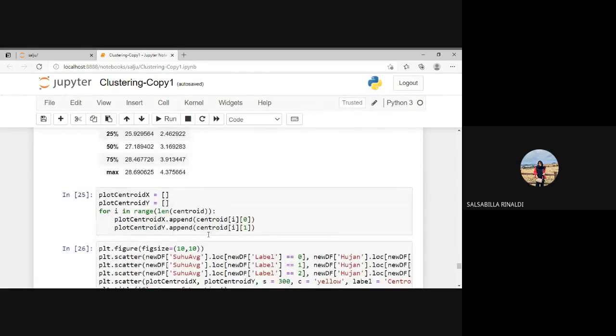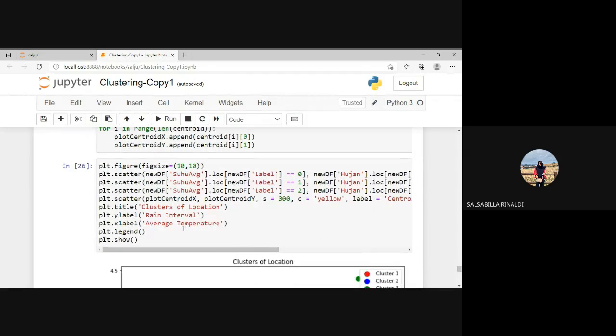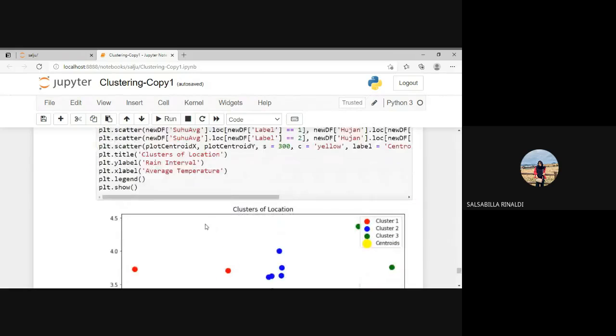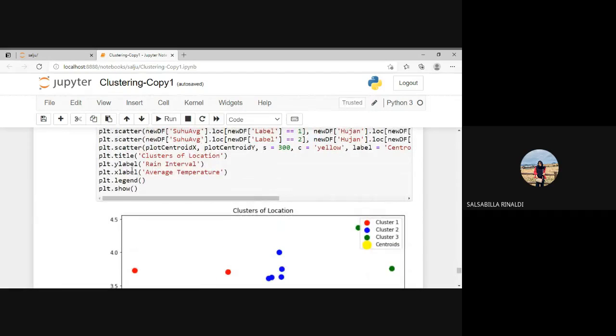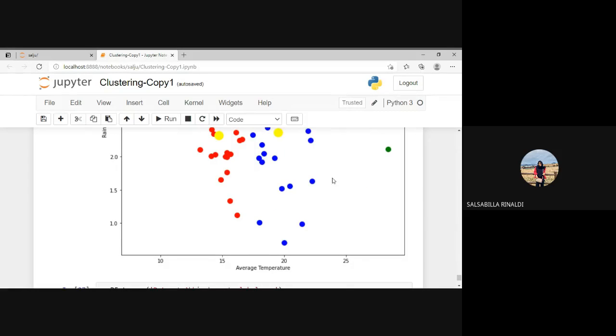In this line, just for cleaning, and in this line, to display the visualization of the cluster, the Y is rain interval and the X is average temperature.